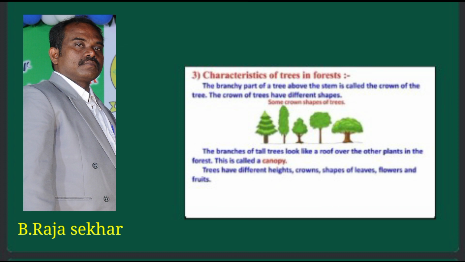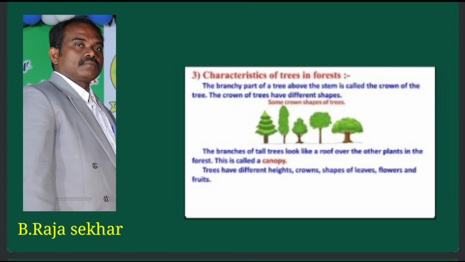In a canopy, or crown. Crown means the part of a plant or tree above the stem.